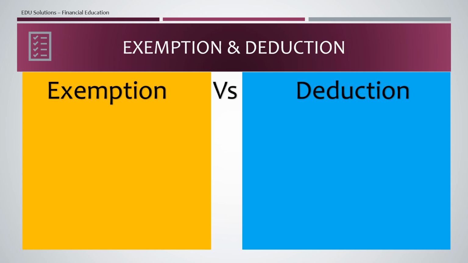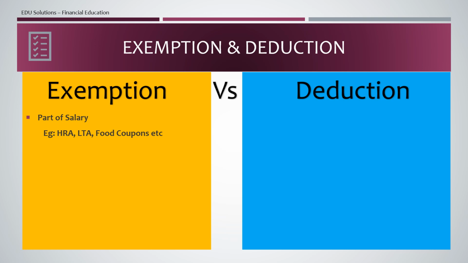First we will see the difference between exemption and deduction. The first point is that exemption is part of your salary, like HRA, house rent allowance, LTA, leave travel allowance, food coupons, etc. These come under your payslip.